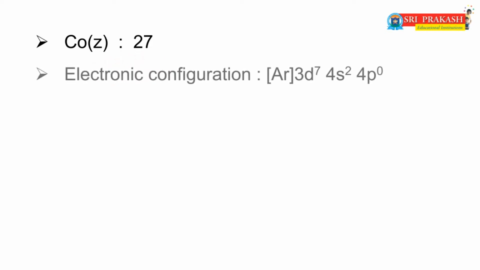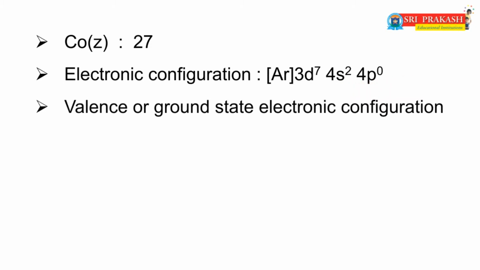And the electronic configuration of cobalt is argon 3d7 4s2 4p0. The valence or ground state electronic configuration of cobalt is 3d7 4s2 4p0. That means the 3d orbital contains 7 electrons, the 4s orbital contains 2 electrons, and the 4p orbital is empty or vacant.